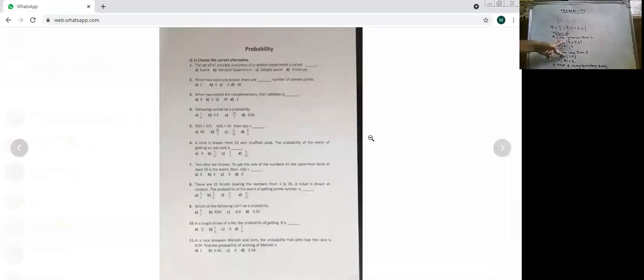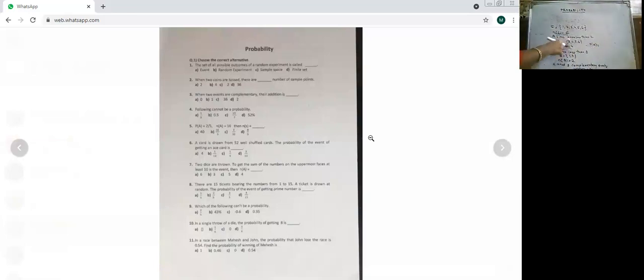See, combine करो उनका union देखो. A union B is sample space. 1, 2, 3, 4, 5, 6. Okay. In other way, what can we say? जो A में है वो B में नहीं है. And B में है वो A में नहीं है. Okay, they are totally opposite to each other. And what is their property? I'll tell you that.